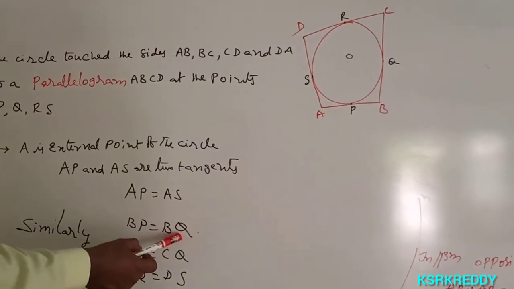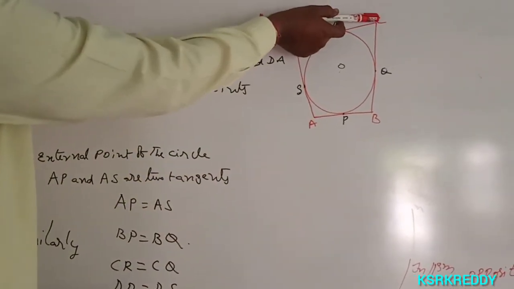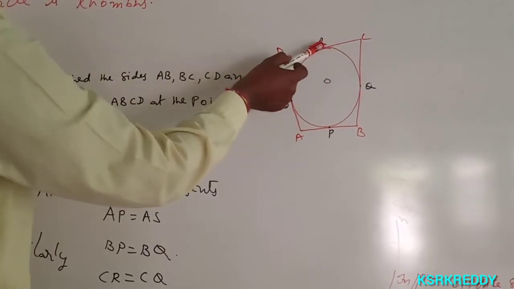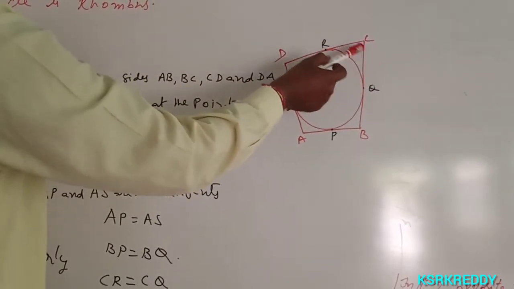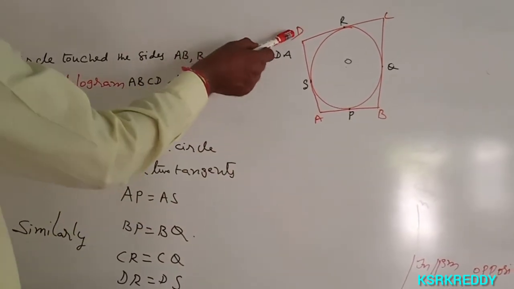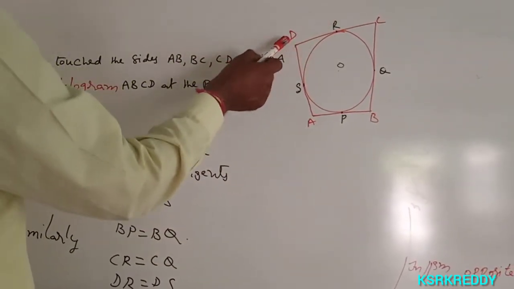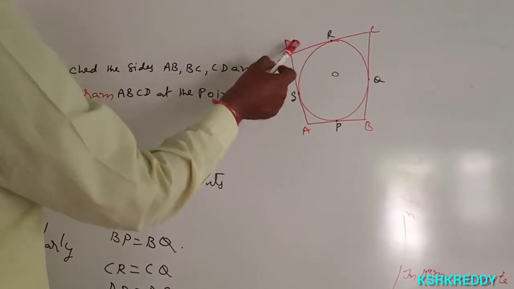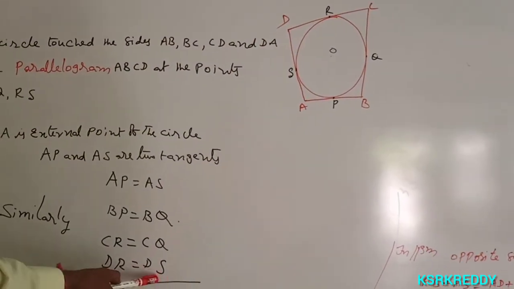And C is also an external point of the circle. CQ and CR are the two tangents. Therefore CQ equals CR. And D is also an external point of the circle. DR and DS are the two tangents. Therefore DR is equal to DS.